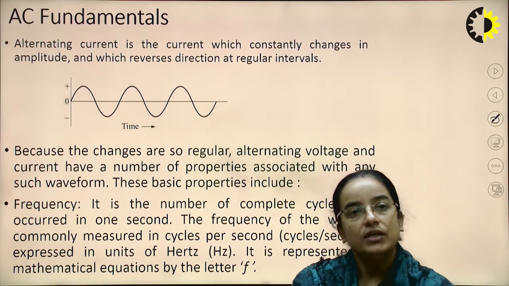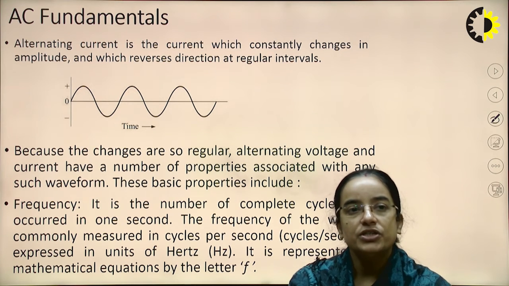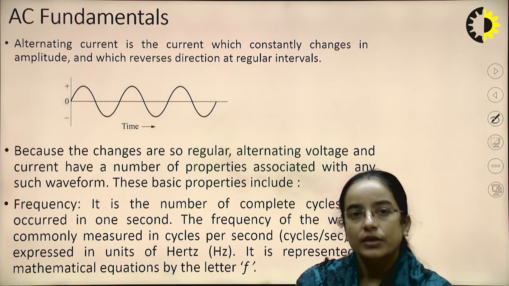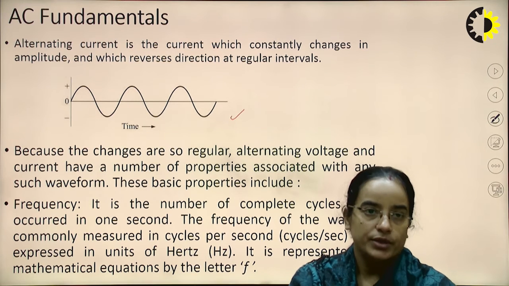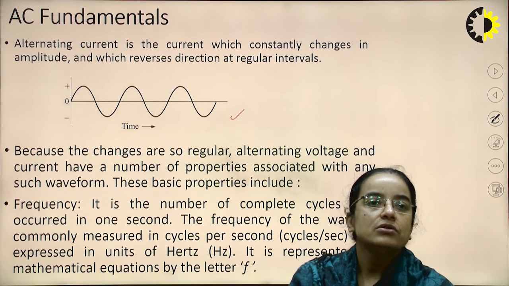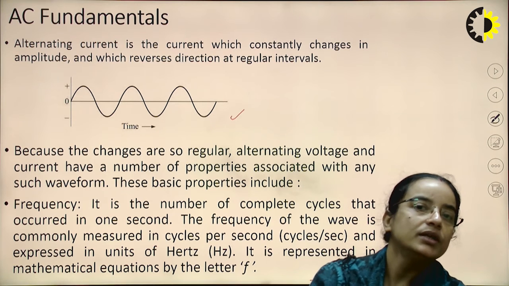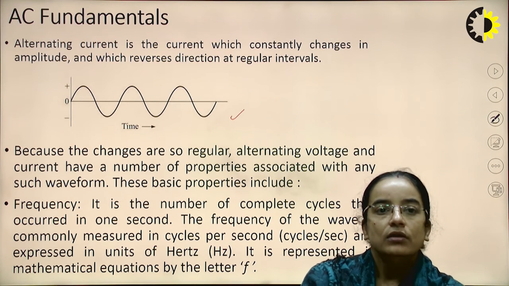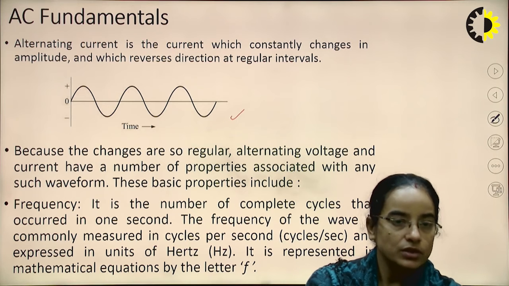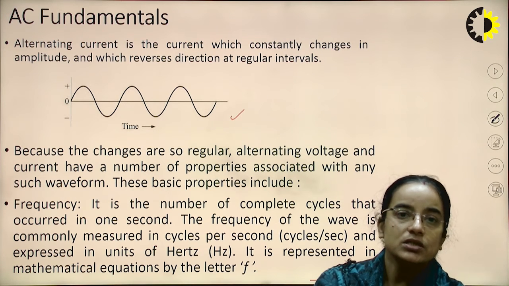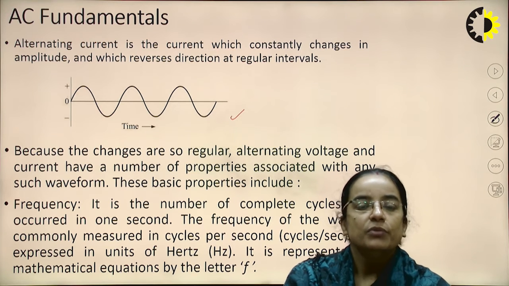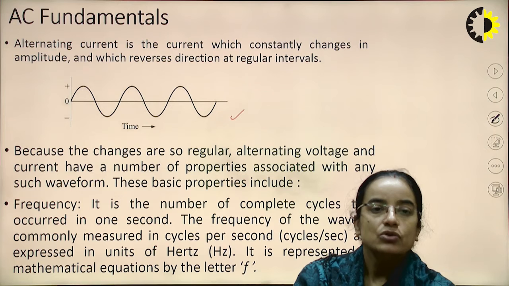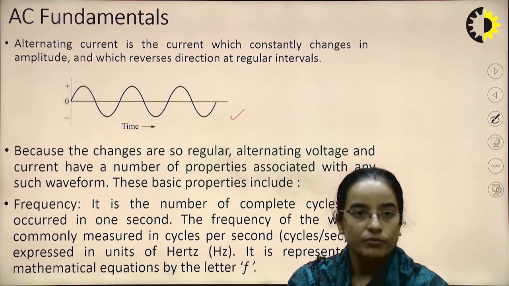Alternating current is the current which constantly changes in amplitude and which reverses direction at regular intervals. As shown in this diagram, this is the alternating quantity. Because the changes are so regular, because they are periodic, alternating voltage and current have a number of properties associated with them.